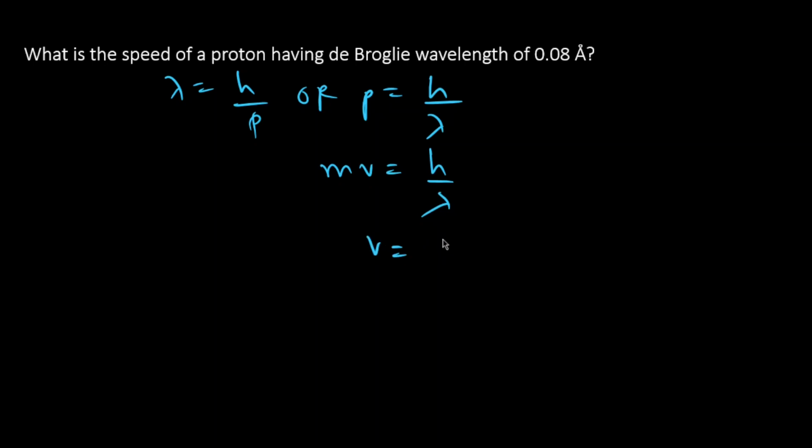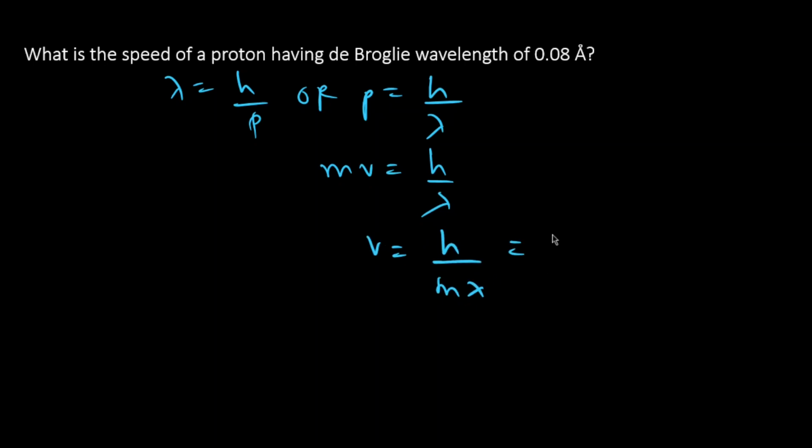What is the speed of a proton having de Broglie wavelength of 0.08 Angstrom? From de Broglie's hypothesis, lambda equals h upon p, or p equals h by lambda, and p is mv equals h by lambda. So v equals h by m lambda.